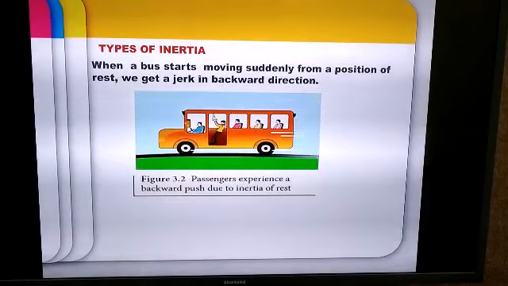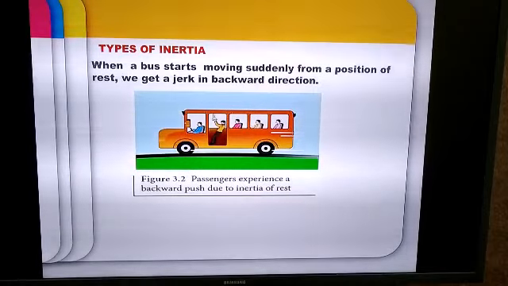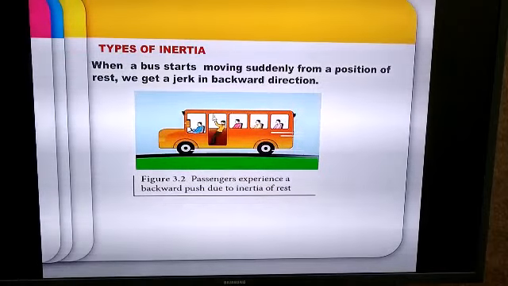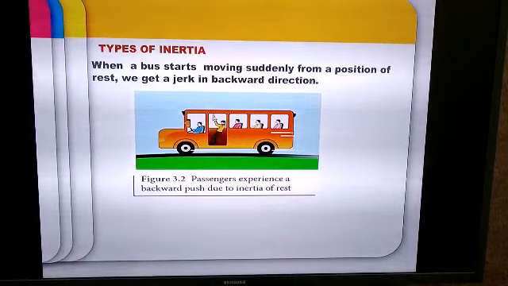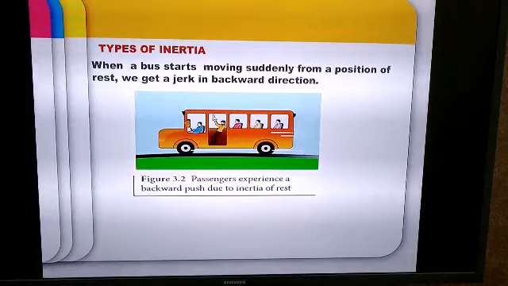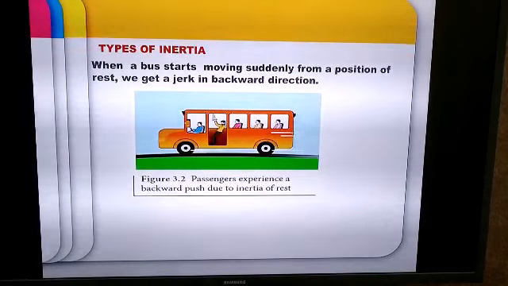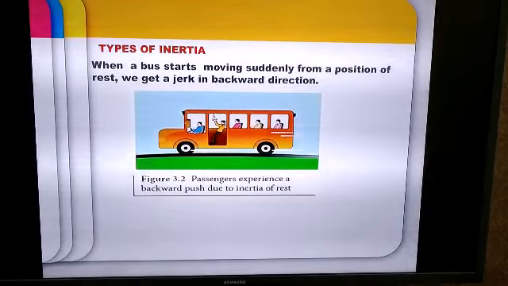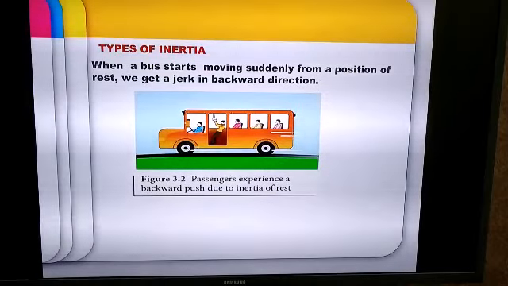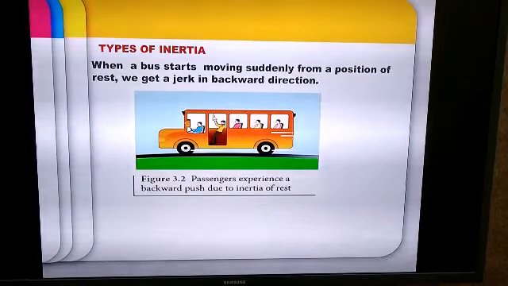But the upper part of the passenger's body is still in a state of rest. So, due to inertia of rest, the lower part of the body moves ahead, but the upper part continues to remain at rest, and therefore the passenger gets a backward jerk or a backward push.